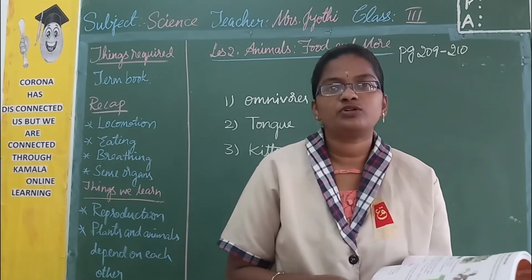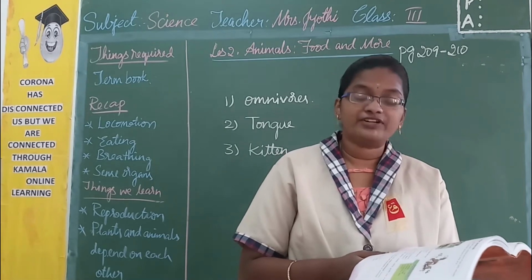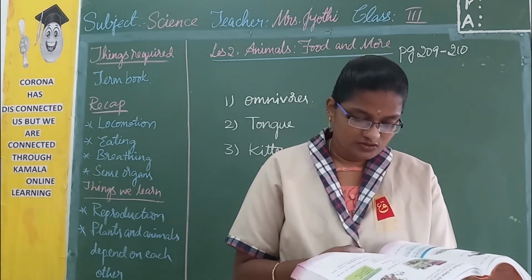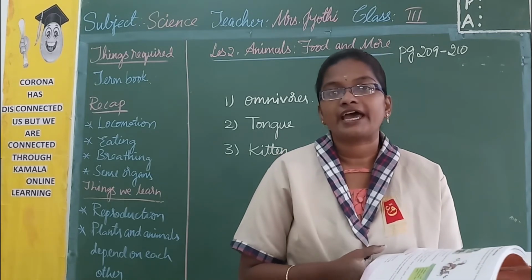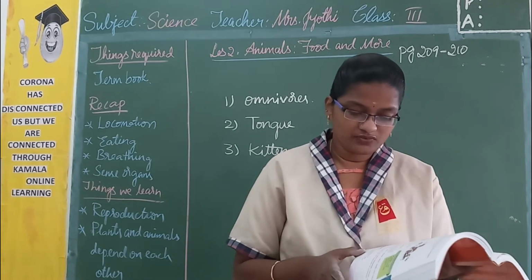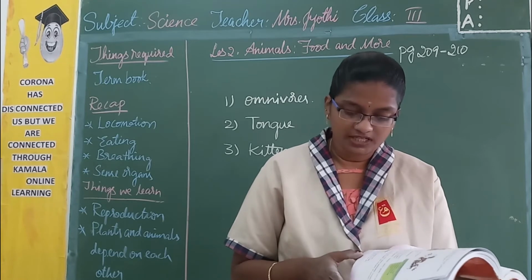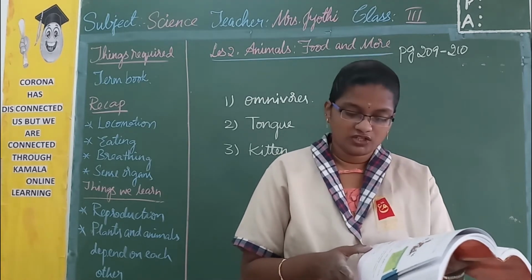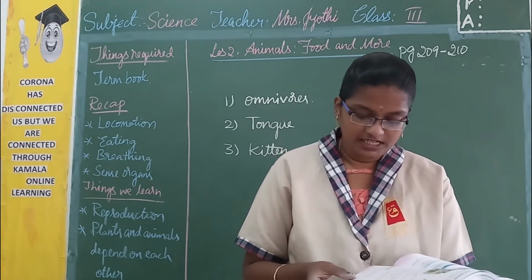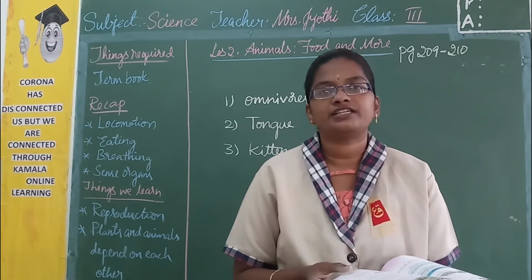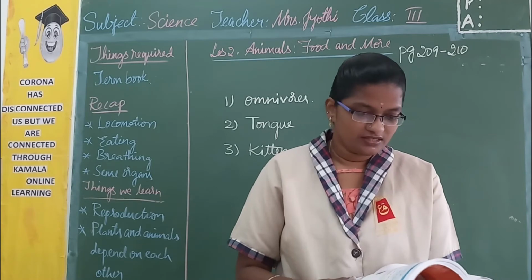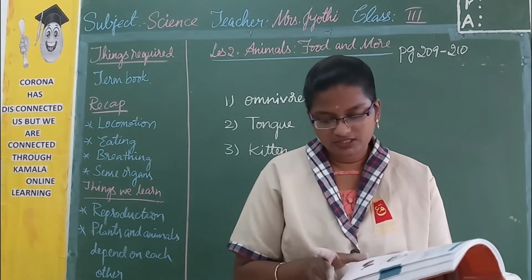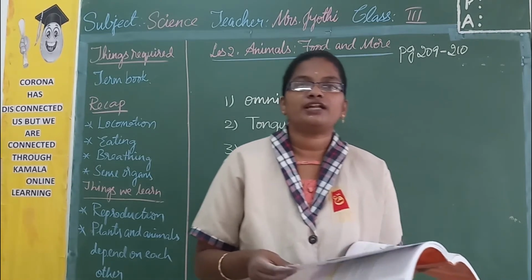Then in page number 207, you have ticked the correct answer. So food provides us dash. It is energy. Humans walk on 2, 3, 4 legs. It is 2. Birds, reptiles, humans fly in the sky. So the answer is birds. So once again I am reminding all these things to you.